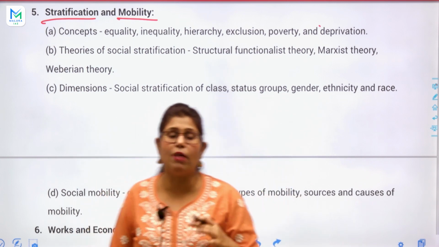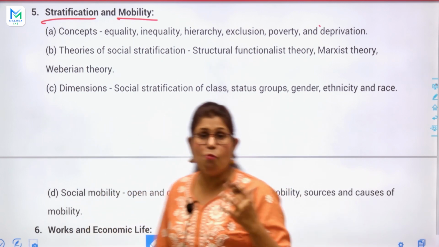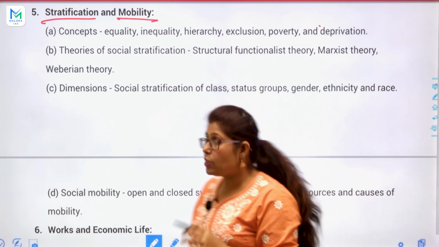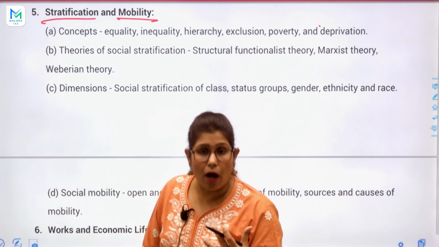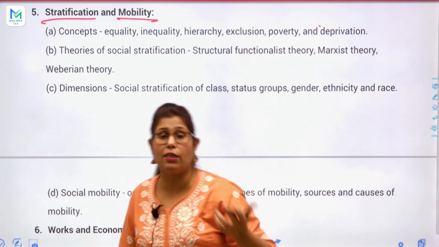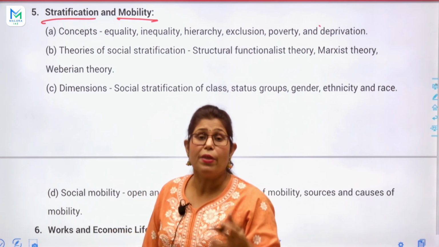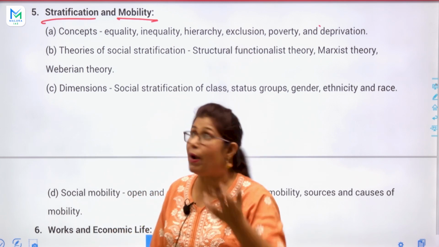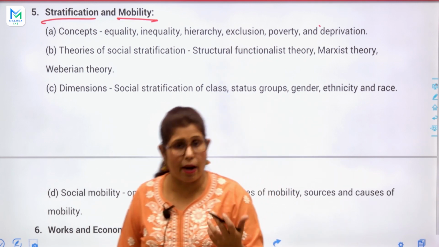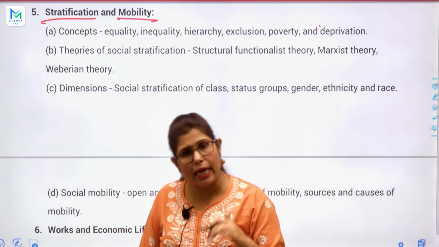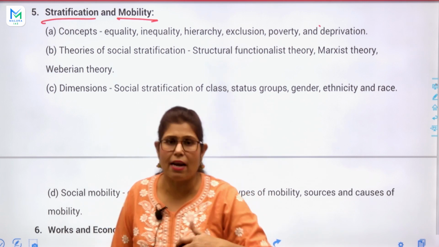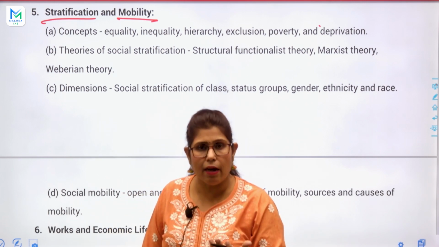Stratification is part of the closed system and mobility is part of the open system. I am repeating: stratification is part of the closed system in our Indian society, and mobility is part of the open system, where we can move, where we can shift. But in stratification, or the closed system in our Indian society specifically, we cannot shift our caste, obviously. We cannot shift our religion. It is very clear.